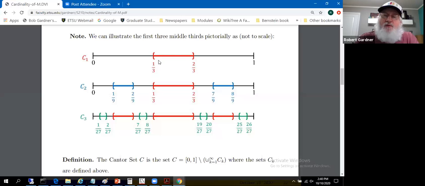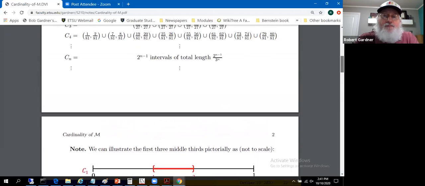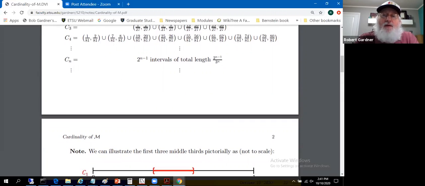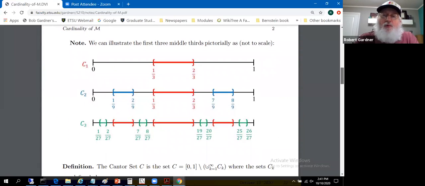First, we removed one subinterval of length a third. Second, we removed two subintervals of length a ninth. Next, we removed 4 subintervals of length a 27th. And what we're doing is removing intervals, the sum of whose lengths are a power of 2 divided by a power of 3.